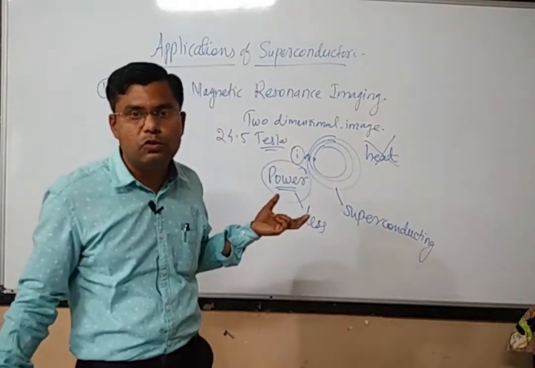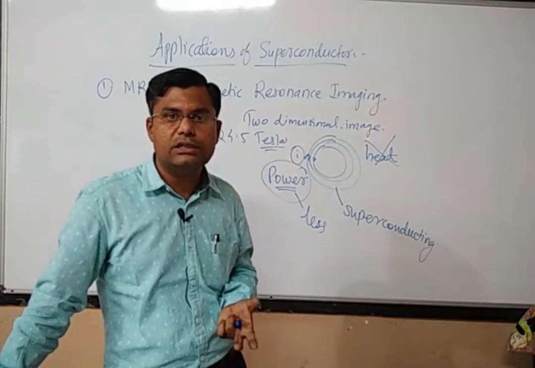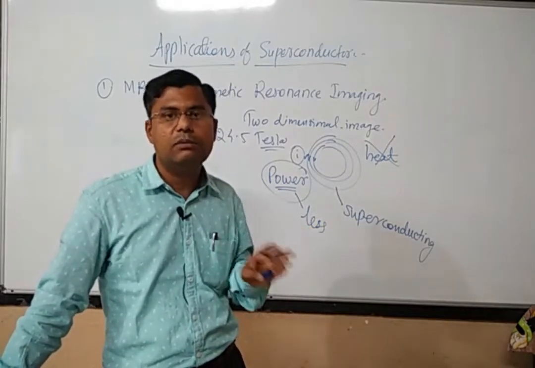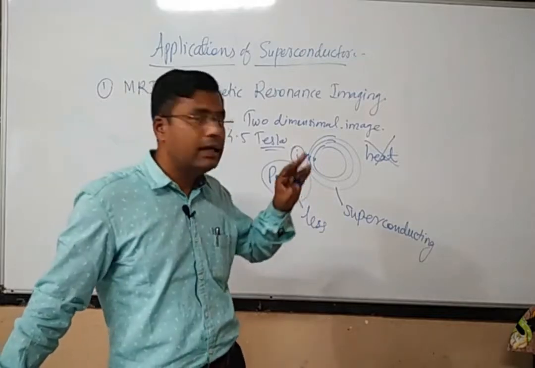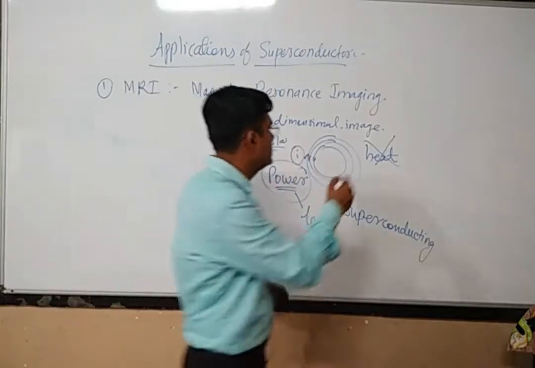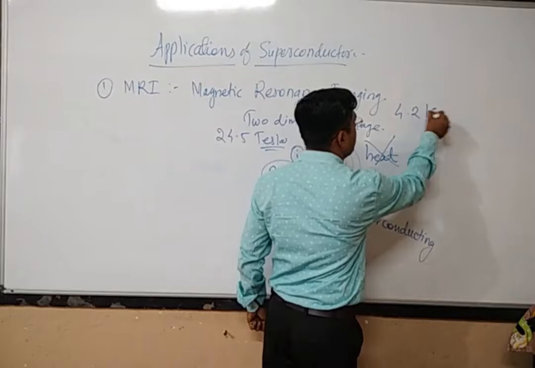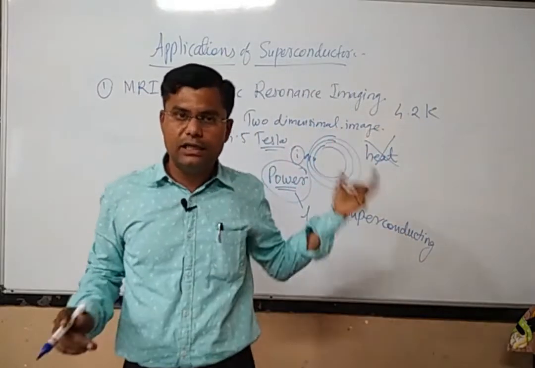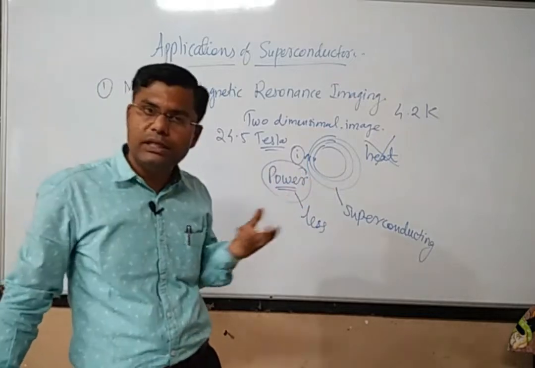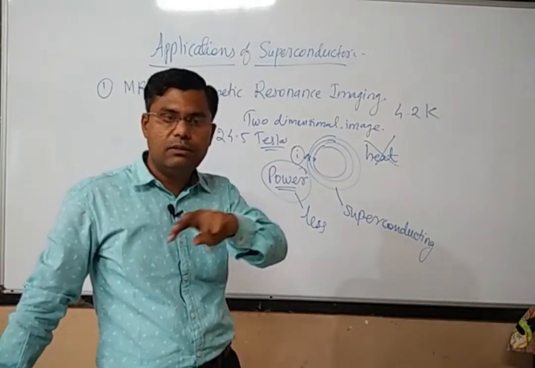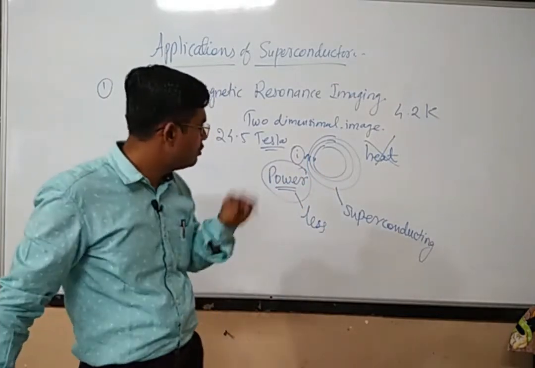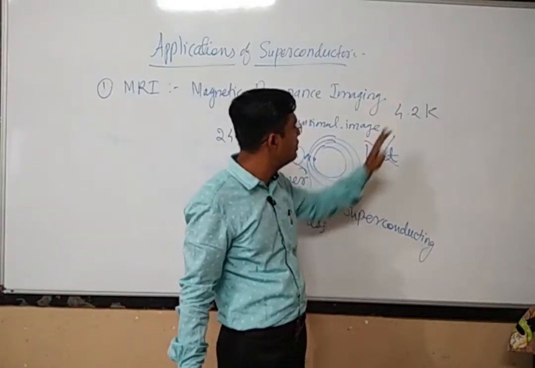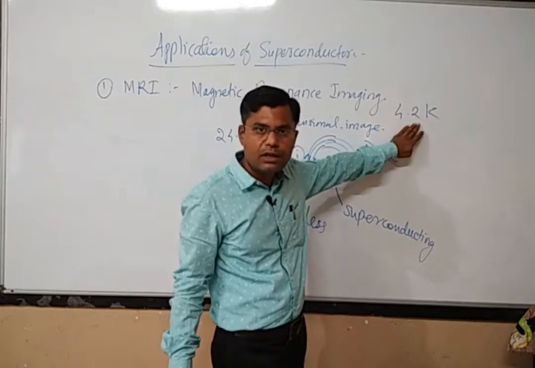And I have already told you that there are some superconducting materials which can act as superconductors at comfortably high temperatures. We are not requiring that low a temperature, for example 4.2 Kelvin. We can easily obtain this temperature if you use liquid helium, which is used in so many devices. If you use a chamber of liquid helium, this temperature can be obtained, and our superconductors can work at this temperature, right?